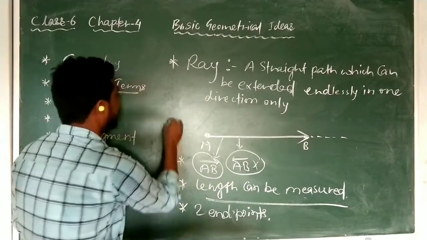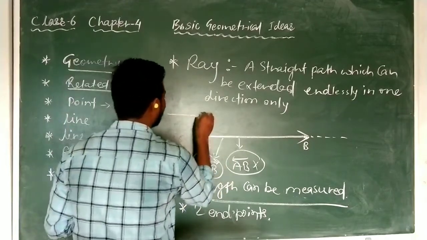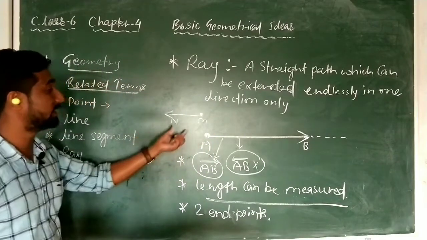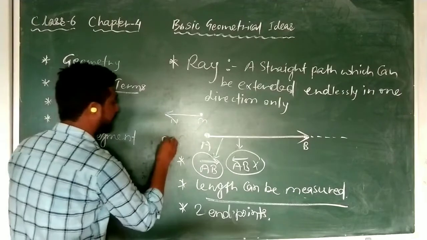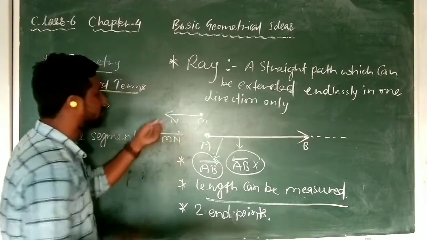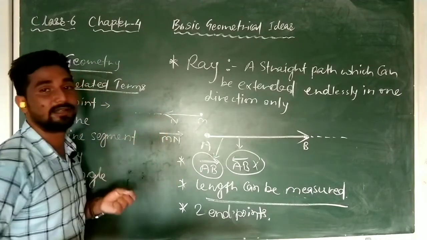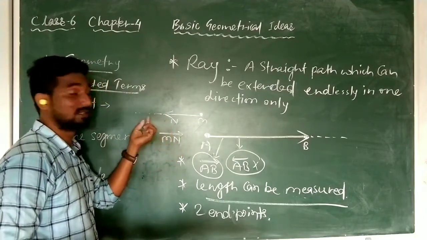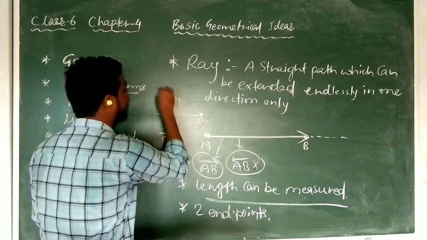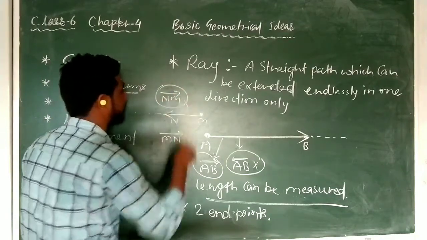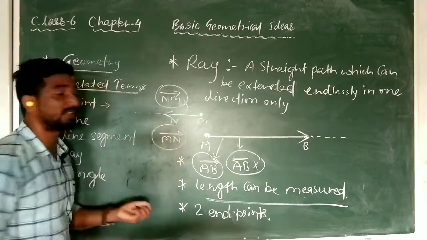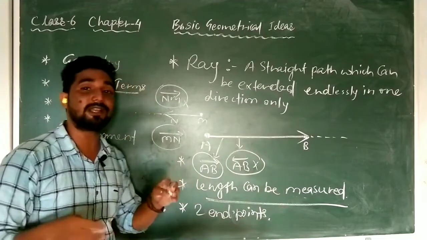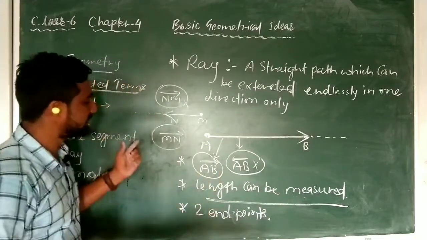So please pay attention. If I draw like that, M and N, here what will be the name and the representation for this ray? This ray will be MN, and you put the arrow like that because towards N it is being extended. So above N this arrow should be there. If anybody writes NM and puts the arrow like that, this is wrong representation. So please take care of the representation of ray. In which direction it is being extended, the arrow should be there above that point only.